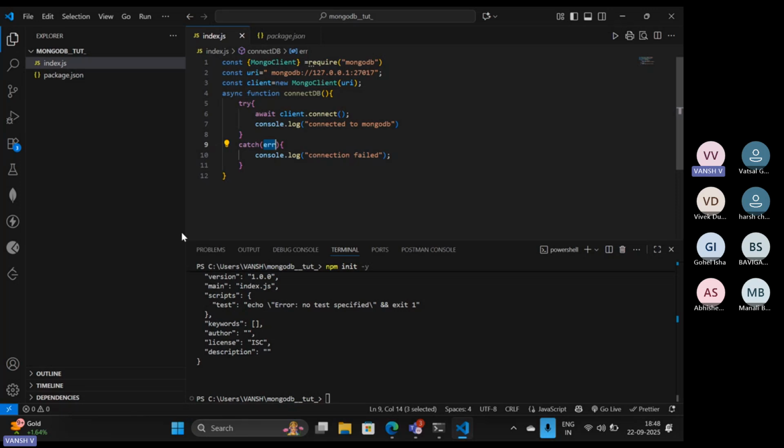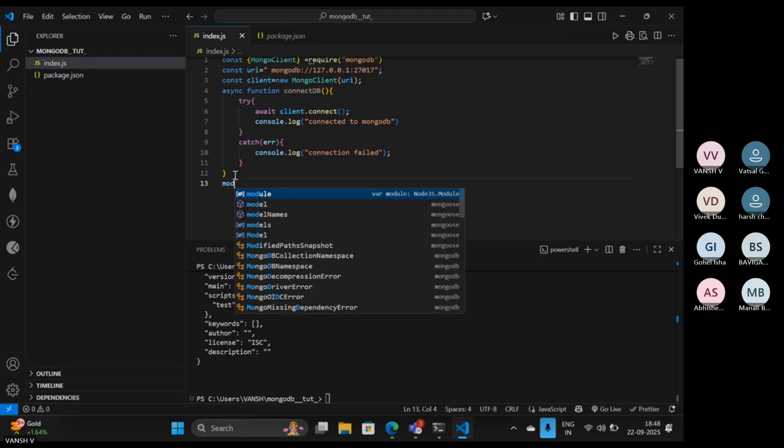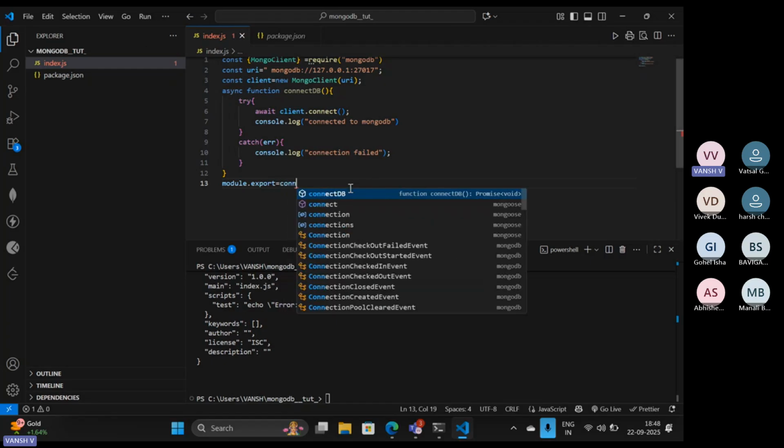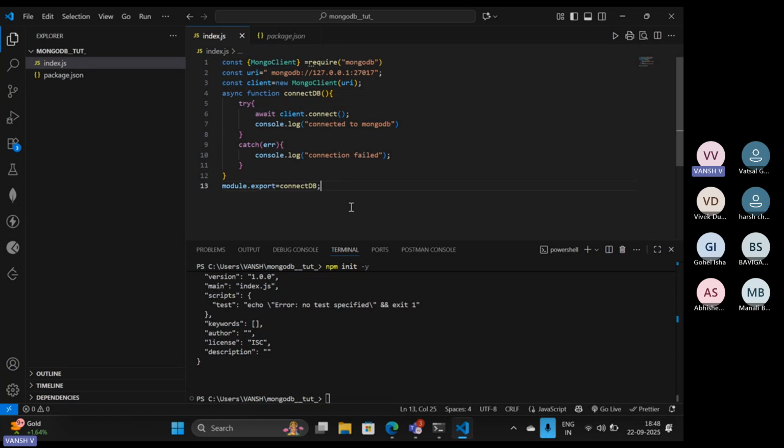Okay. Now we also have to call our function, which is connectDB. So module.exports. Why am I using module.exports? Because sometimes we have to make another file in which we are going to use this particular module. So that's why I'm using this type of syntax over here. Otherwise, I could just call the connectDB method directly to get the output. Okay, so let's try to execute this. To execute this, we run node index.js.